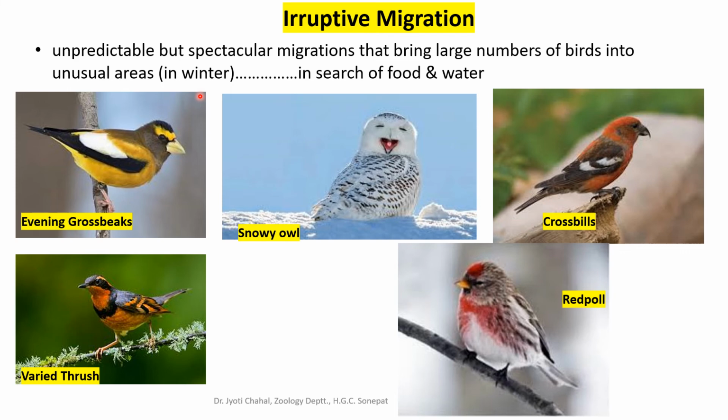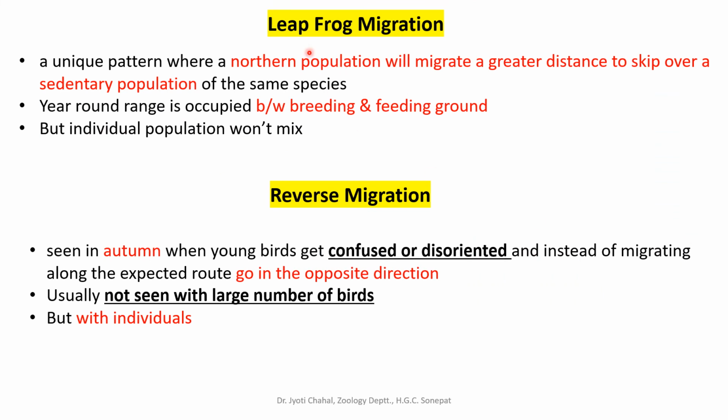So there are certain examples of birds which show eruptive migration, like these evening grosbeaks, snowy owls, crossbills, redpoll, varied thrush. So these are some examples which show eruptive migration. Then is leapfrog migration.